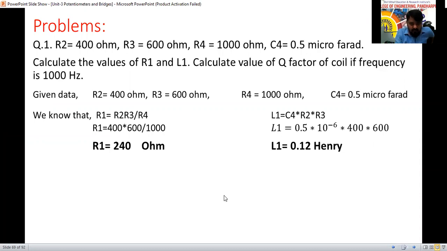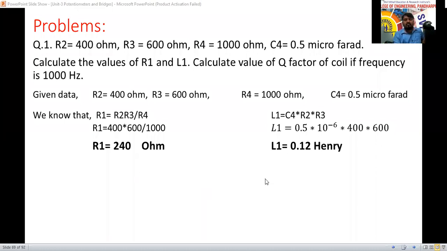So now, anyone, can you tell me the Q factor value? Very good, very good. So many people have replied. Roll number 14, 38, roll number 6, roll number 33, 38. Okay, very good. Next,